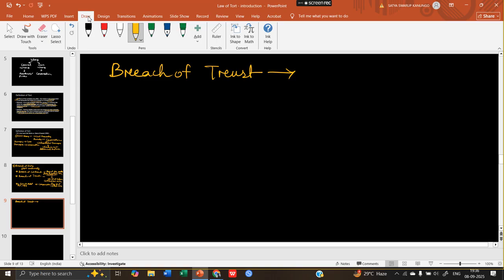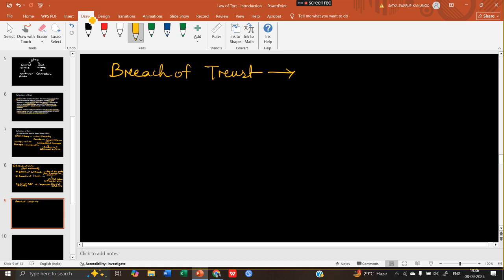So the trustee's duty is to take care of the property of the trust. For example, the trust has a farmhouse, a company, an institution, a college, anything. So that trustee has some responsibility to take care of the property the trust holds. But if the person has cheated the trust or taken away the property of the trust, or has not properly carried forward all the duties or responsibilities vested upon that person, that is breach of trust.